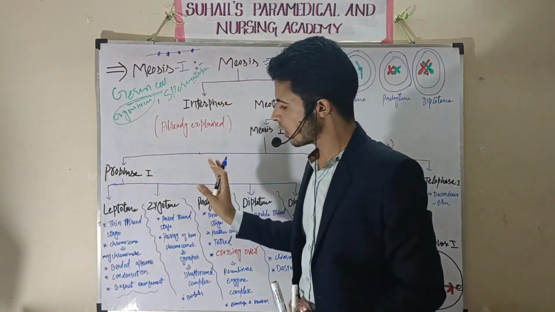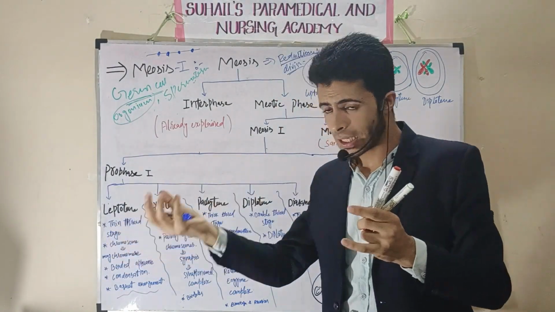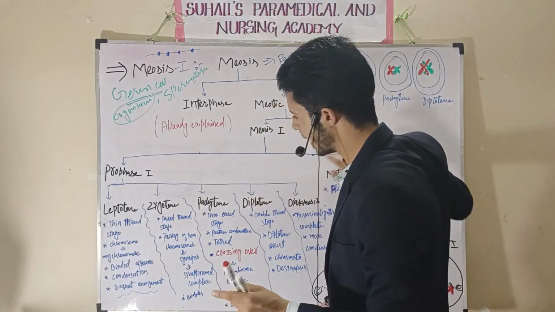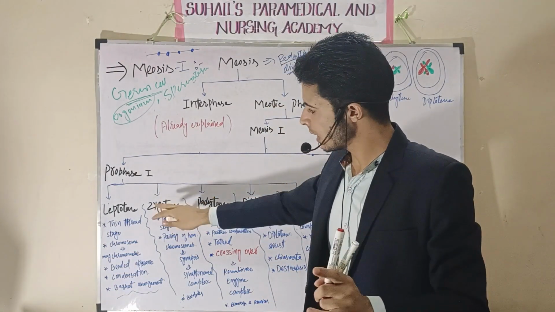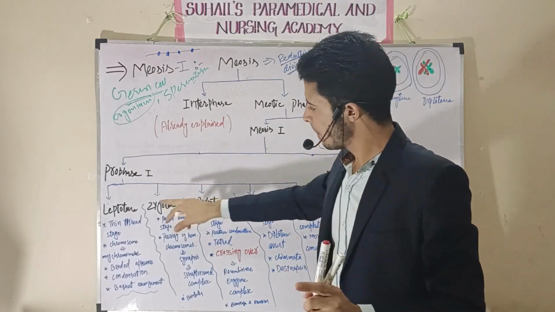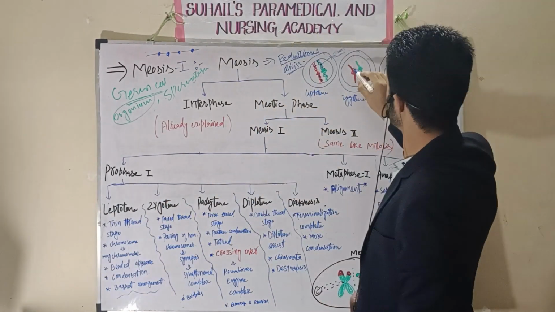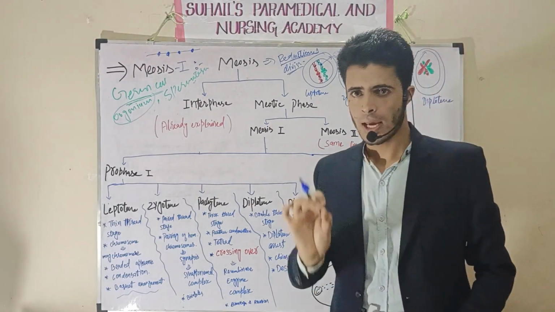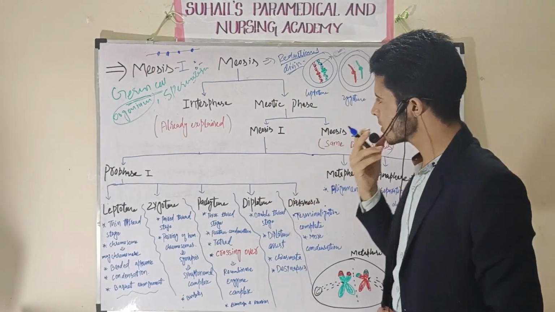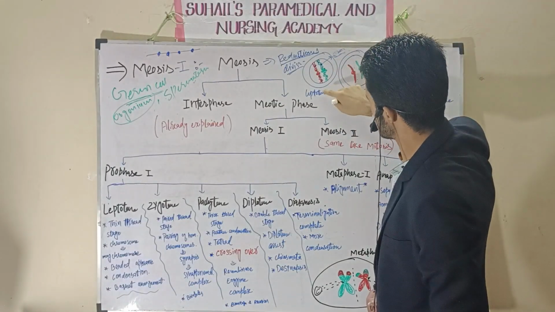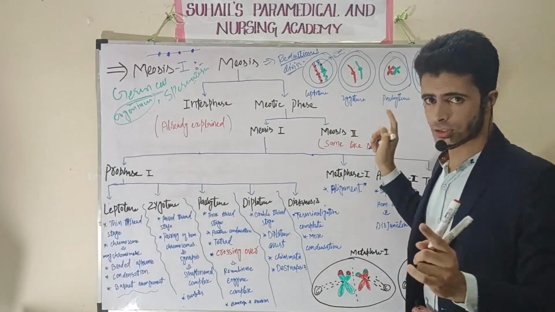Another stage is called zygotene. Condensation will be increasing. The condensation will increase from leptotene, zygotene, pachytene, diplotene, to diakinesis. It is clear, condensation will occur more and more. In zygotene, more condensation will occur. This zygotene is called the paired thread stage. Why is it called the paired thread stage? See here.